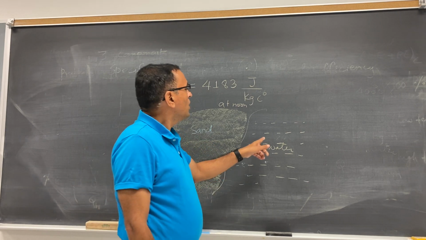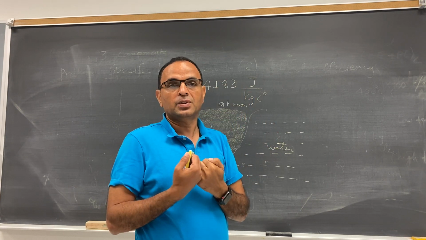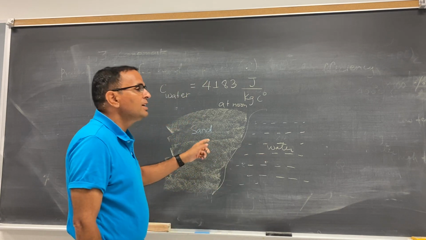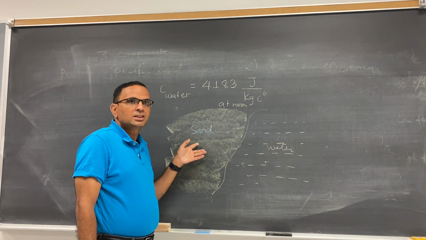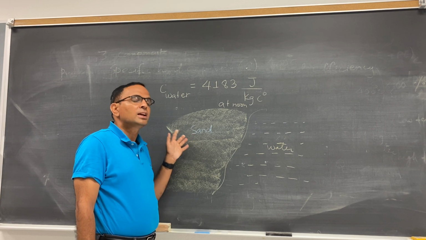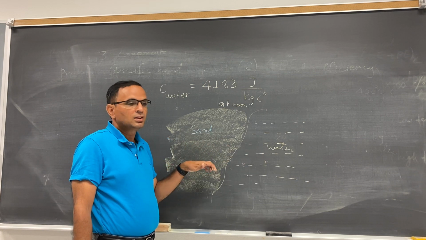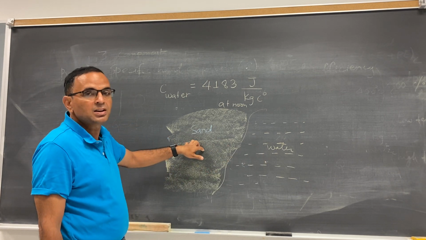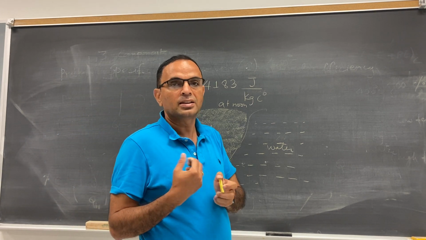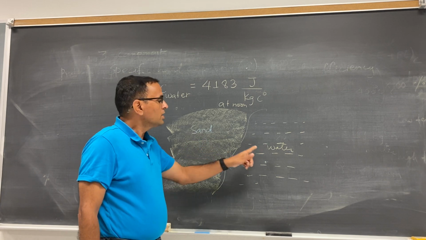Why? Water has a big specific heat capacity. It takes a long time to heat. That's why water is still cold. But sand has a specific heat capacity that is very small. I don't know the number, but I know that the specific heat capacity of sand is less than the specific heat capacity of water. So sand heats quickly. That is why at 1 p.m. if you touch the sand it is hot, and water is cold.